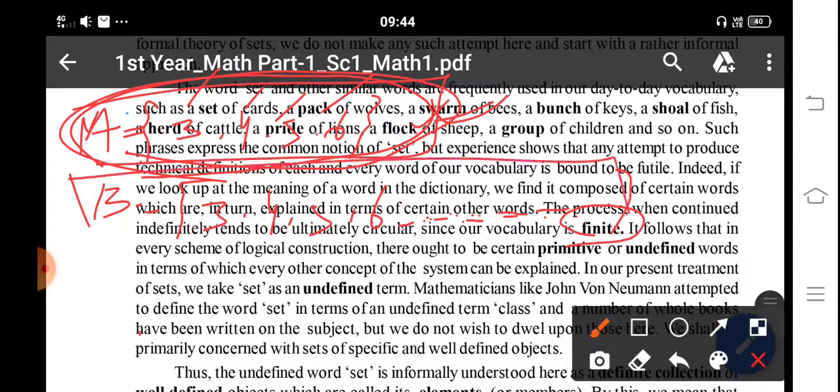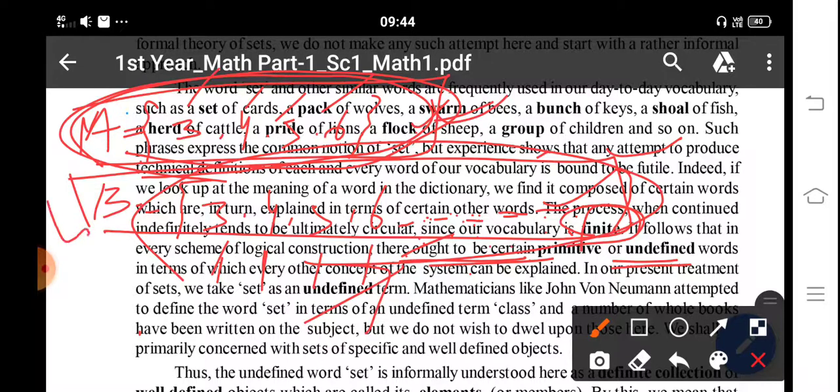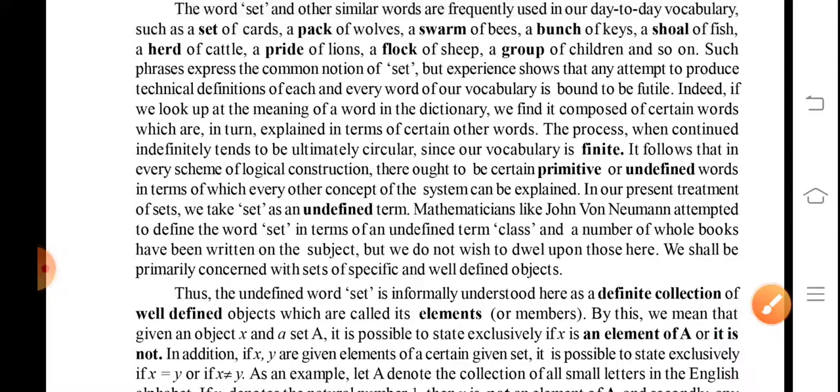And another is an infinite or undefined set. It is a finite or defined set, and another is an undefined set. In the undefined set, look here, 1, 2, 3, 4. How many terms are used in set B? We cannot find, because there is no shown condition. That means the number of elements present in this type of set is not fixed. We cannot count the elements of set B. So this set is known as an infinite set.